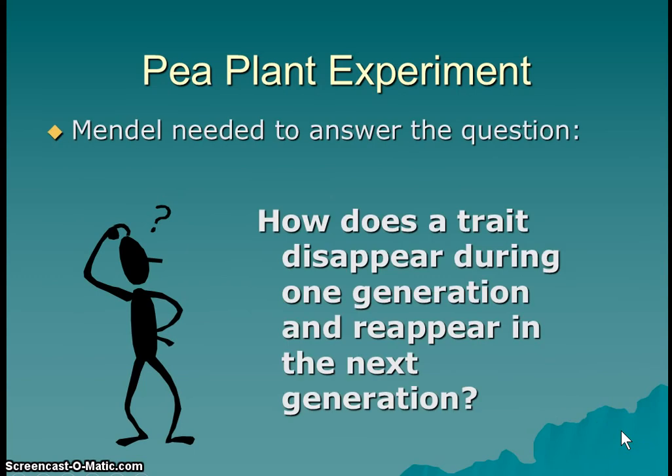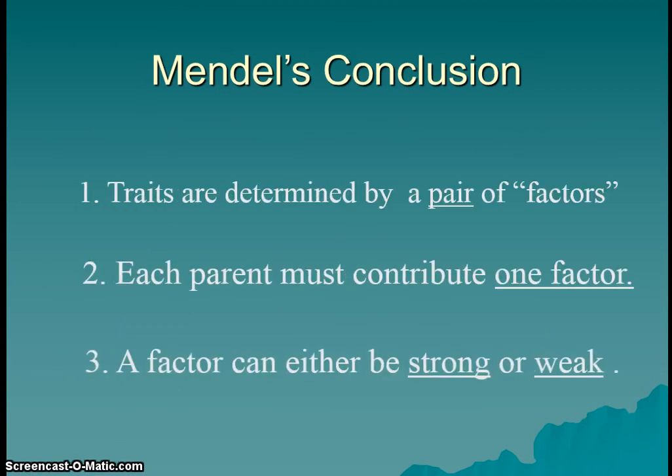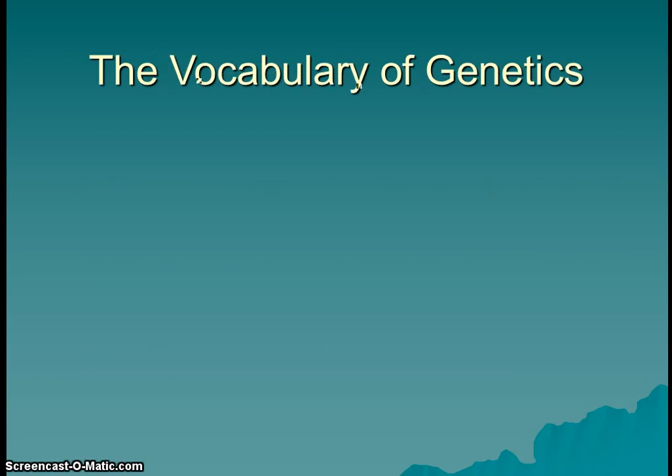So he needed to answer the question, how does a trait disappear during one generation and reappear in the next generation? And he came to the following conclusions. Traits are determined by a pair of factors, and each parent must contribute one factor. And he decided that a factor could be either strong or weak, which brings us to the modern vocabulary of genetics.